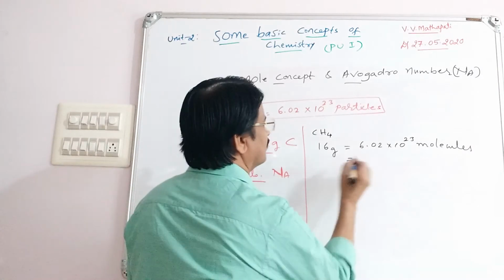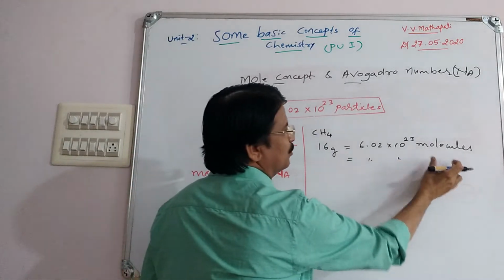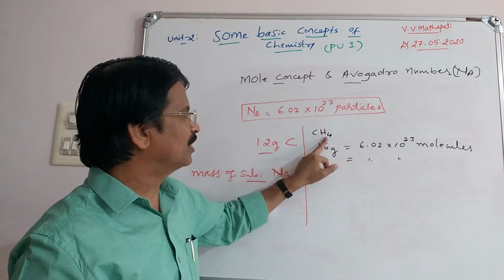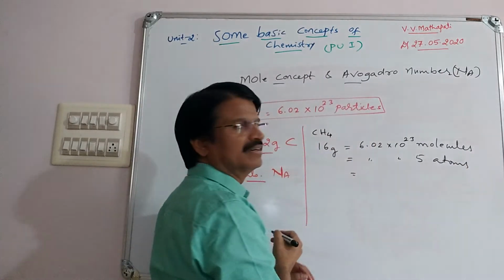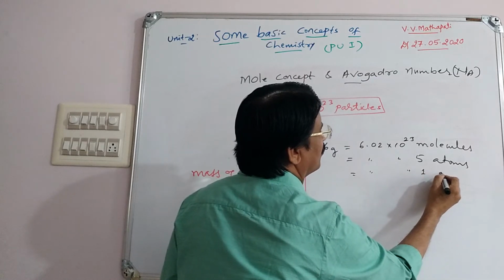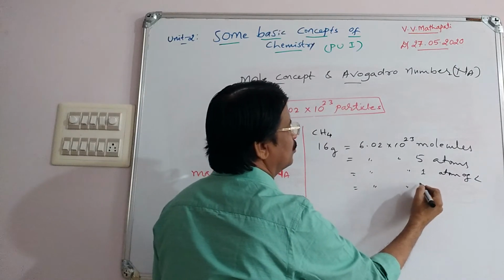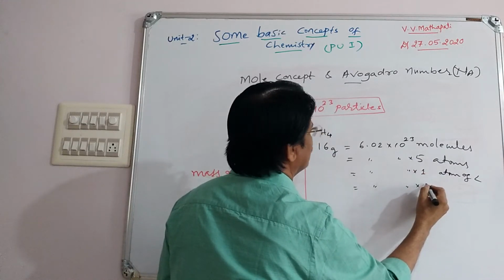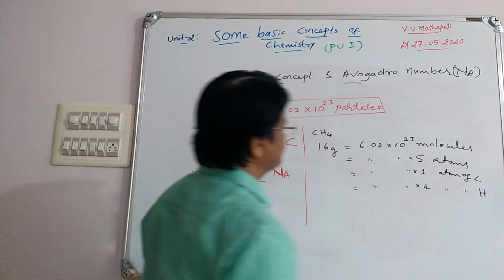Next, the same thing I can write in atoms. If you want to change the unit, in 16 gram, how many atoms are there? 1 atom of carbon and 4 atoms of H, therefore a total of 5 atoms. So it is the Avogadro number into 1 atom of carbon, and the Avogadro number into 4 atoms of hydrogen.